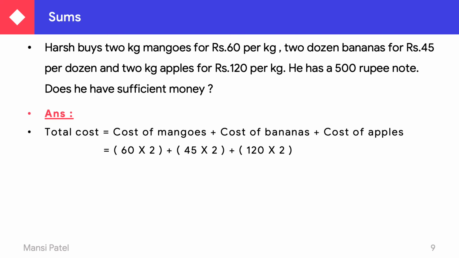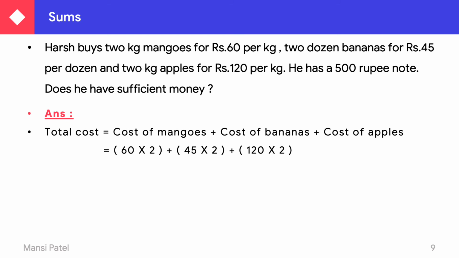60 rupees multiplied by how many kg? Mango purchased is 2 kg. So 60 multiplied by 2, plus the cost of banana. 1 dozen is equal to 45 rupees. So how many dozen? 2 dozen are there. So we have to multiply 45 and 2. After that, we have to find out the cost of apple. The cost of apple given is 120. That is for 1 kg. And how many kg? He purchased 2 kg. So 120 multiplied by 2.